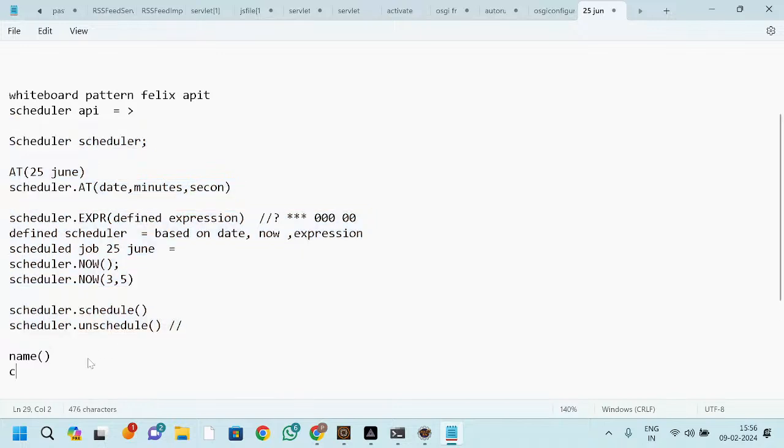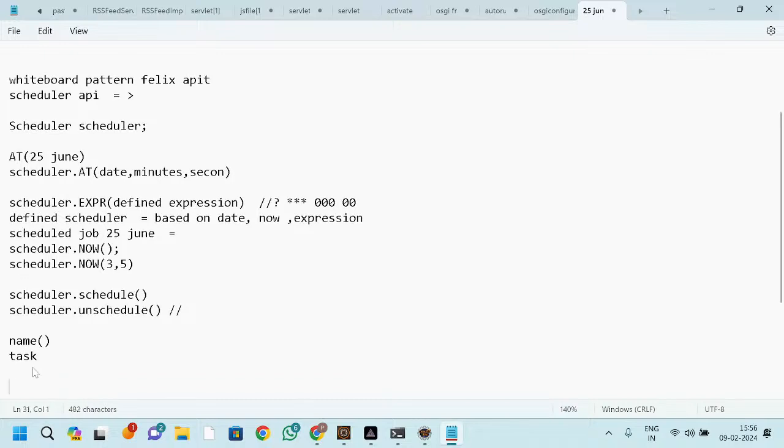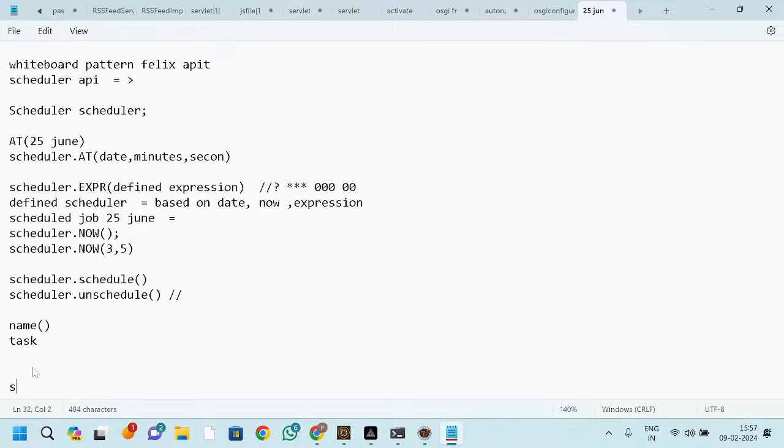Now, if I want to concurrently execute this particular scheduler, that means maybe I have three schedulers. Now this is the task you have, and you have here scheduler 1, just like that you have scheduler 2, and just like that we have scheduler 3. Now the same task you want to execute simultaneously. So S1 will go there, S2, S3 will go and execute simultaneously, right? So that is called can run concurrently.